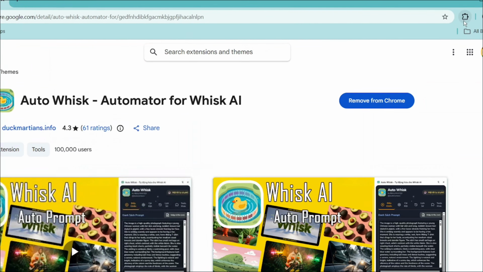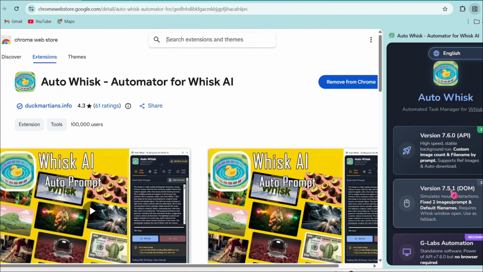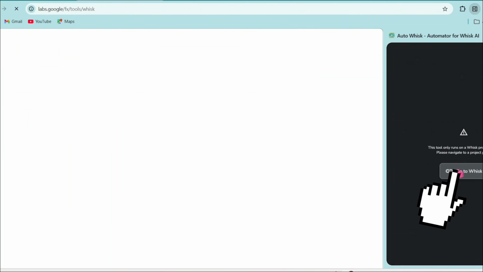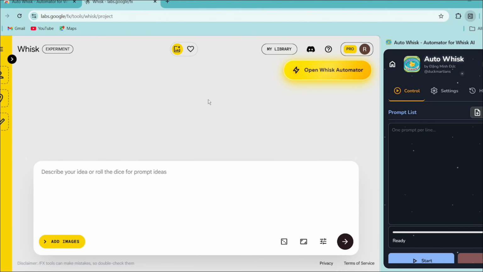After installing, click here. Then click on AutoWhisk. Here, you will see 3 options. Click on the second option. Then click on Go to Whisk. After that, click on Enter Tool. Now an interface like this will open in front of you. Here, you will see Prompt List. Below that, there is a box where you can paste your entire story prompts at once. This tool can generate all the images for your full story in one single click. You do not need to copy and paste again and again.